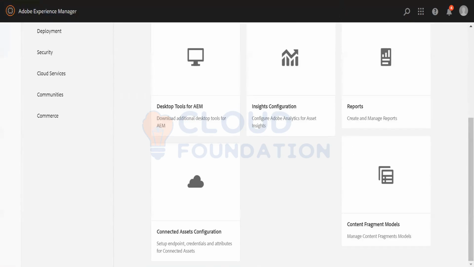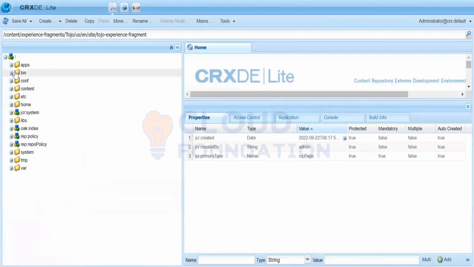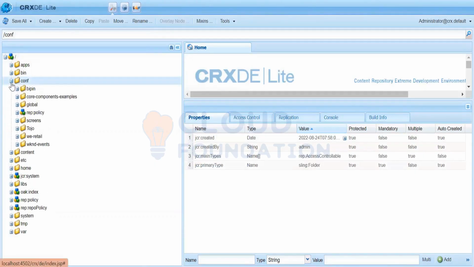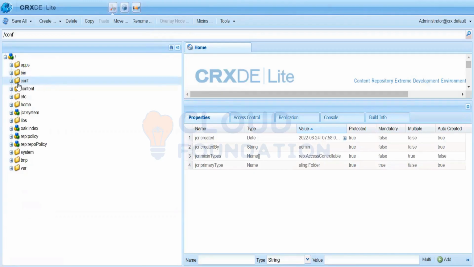Remember one thing, I think I told you: all your templates, whether it's your page, your experience, or your template for your content fragment, that is the content fragment model, you can create.